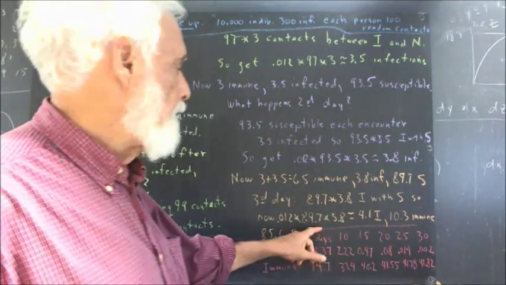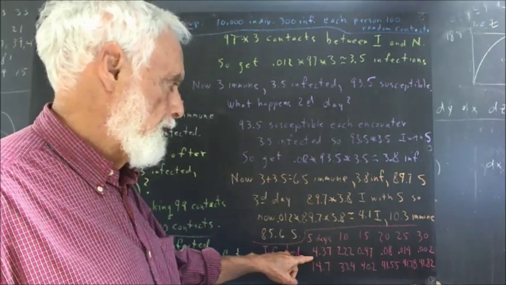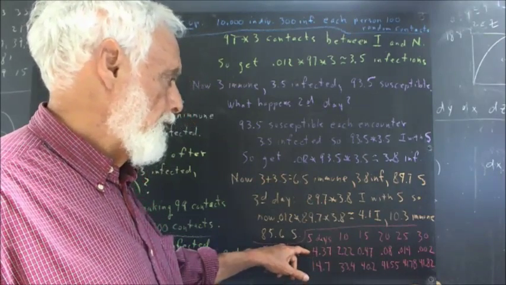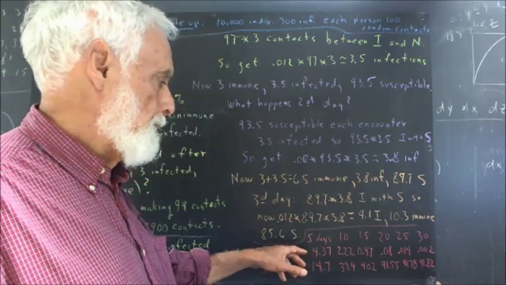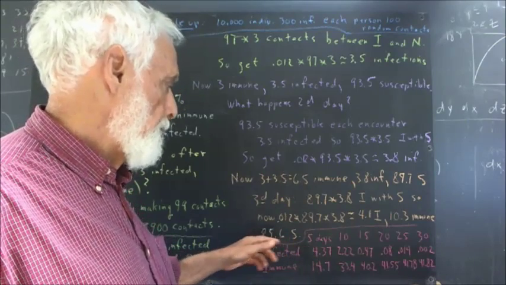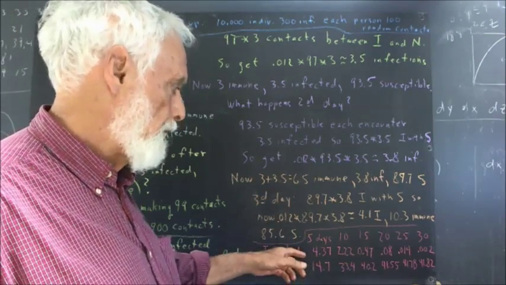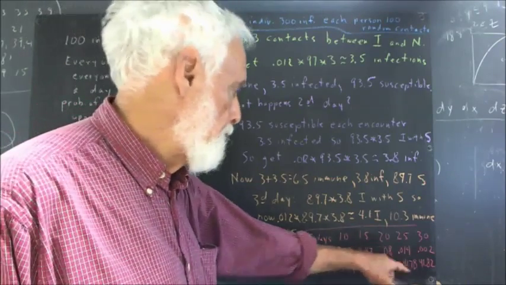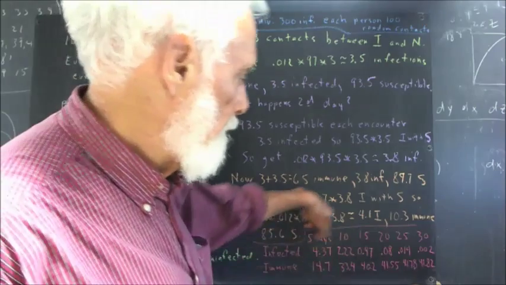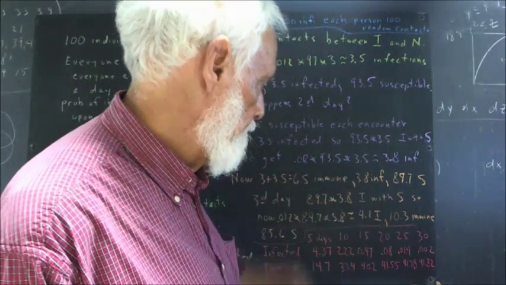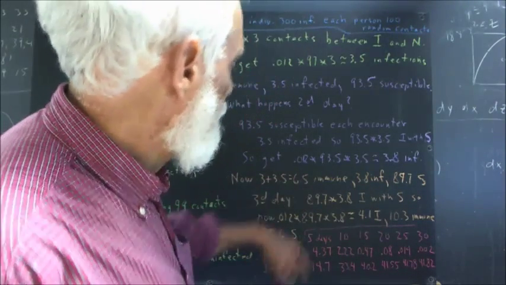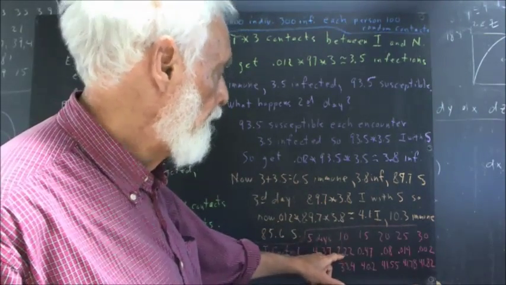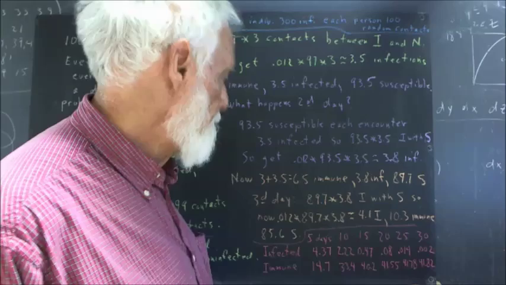Okay. After 5 days, it turns out the number of infected people peaks. And beyond this point, the number of infected people starts falling and the number of susceptible people continues to fall. So the number of new infections is going to decrease, and the infections are pretty much going to die out around the 15th day, because after 5 days you have 4.37 infections, after 10 days 2.22 infections.